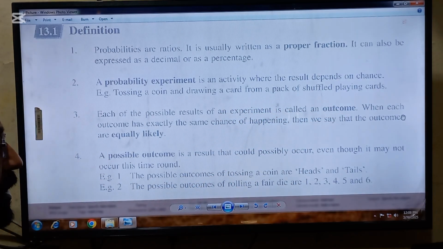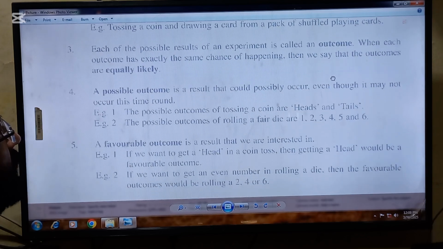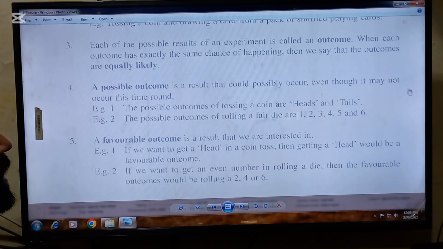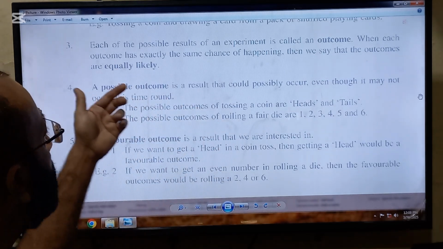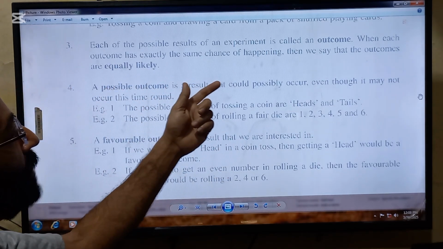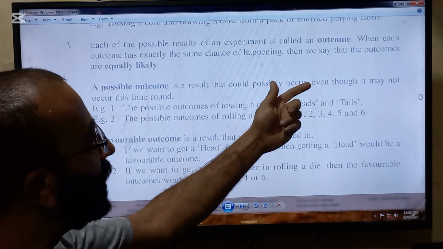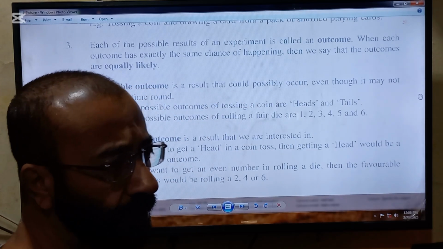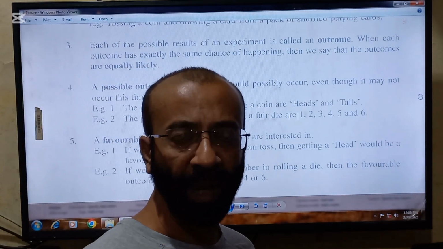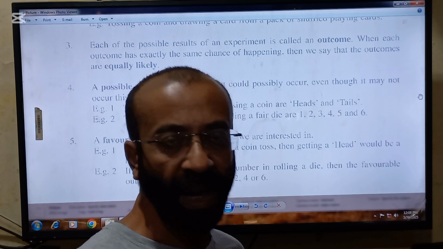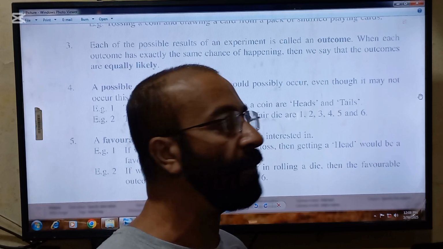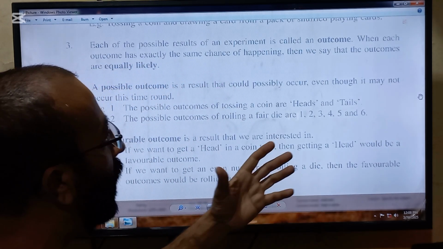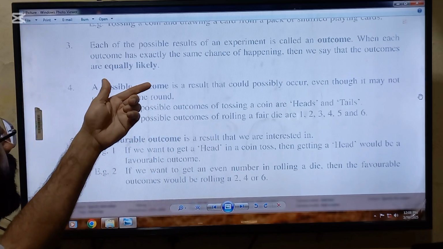Number 3 point, which is very important. Each of the possible results of an experiment is called an outcome. When each outcome has exactly the same chance of happening, then we say that the outcomes are equally likely. For example, on a well-balanced die, each face has an equal probability of coming up, so all these outcomes are called equally likely.